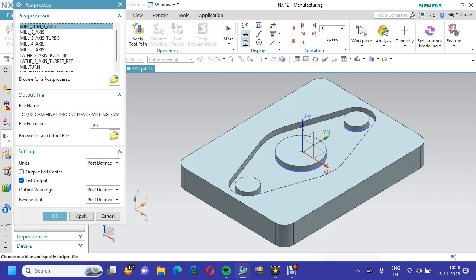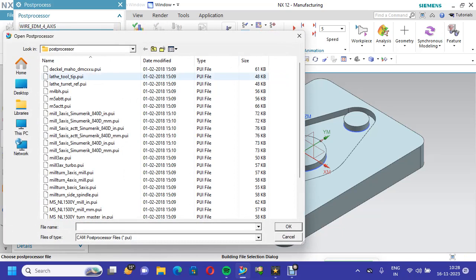Post processor: there are a number of post processors available. We can go for mill 3 axis, or you can select any one post processor. Here there are Mazak, Cinematic, and Cinematic has two types, 840D IN and 840D mm. IN means inch, and mm means metric. If you select IN, it will give the reading in inch; if you select 840D mm, it will give metric. By default I am taking mill 3 axis. Okay.